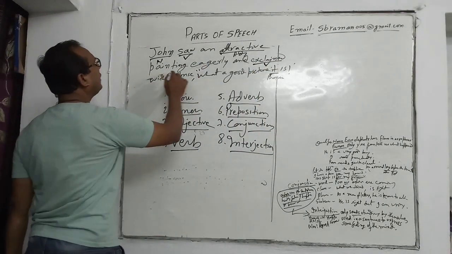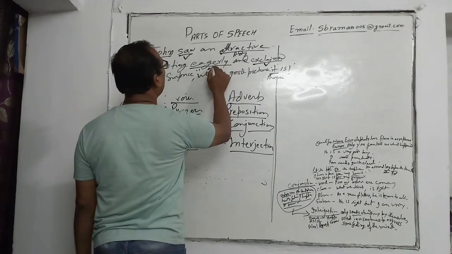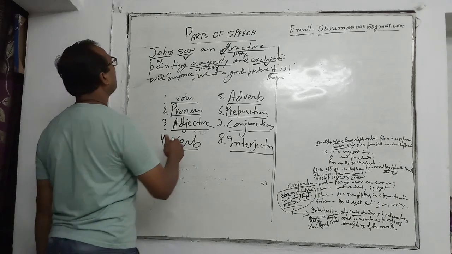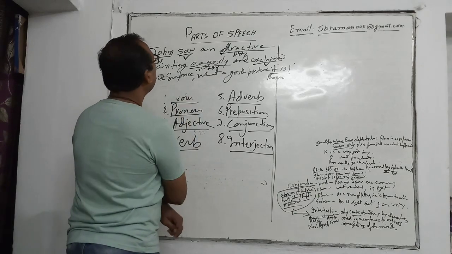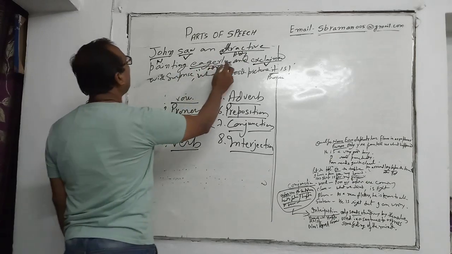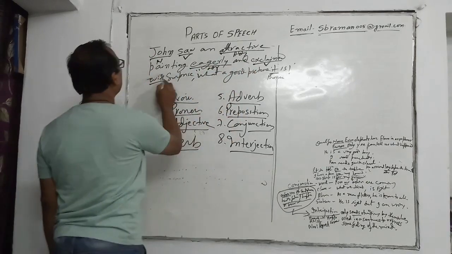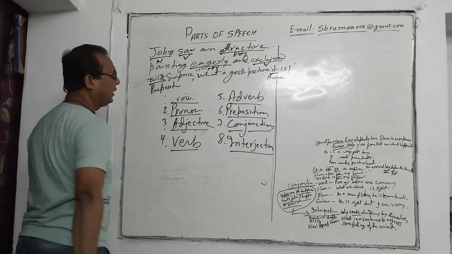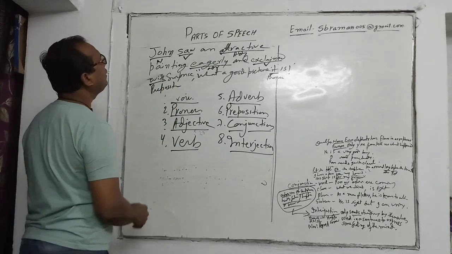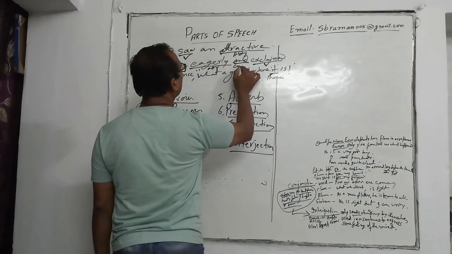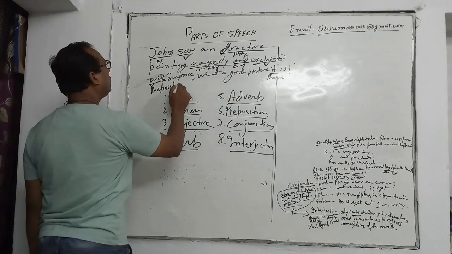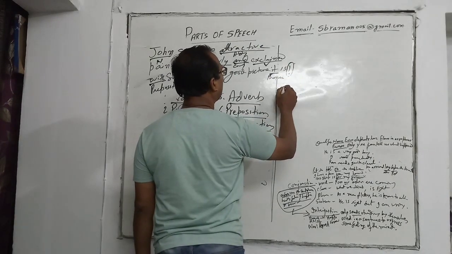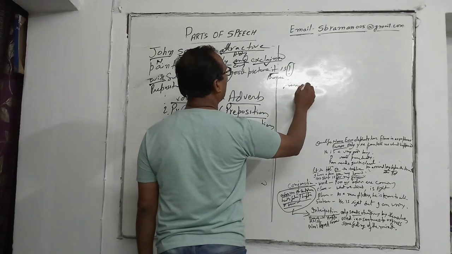Adverb, here eagerly is an adverb. And preposition, here with is our preposition. Now conjunction, here and is a conjunction, and the note of exclamation shows interjection.